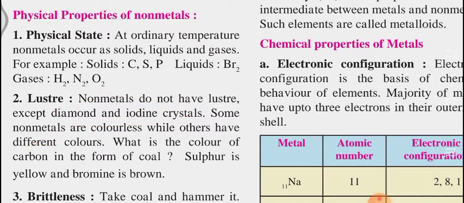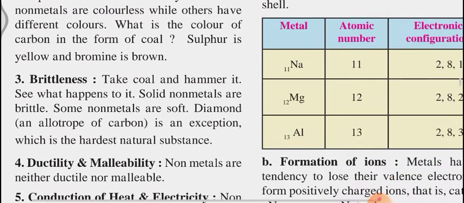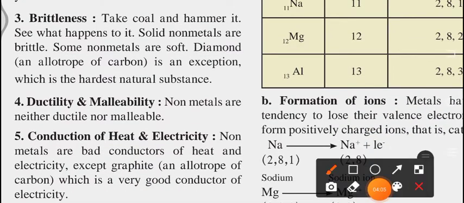Next, some non-metals are colorless while others have different colors. What is the color of carbon in the form of coal? Obviously black. Sulfur is yellow and bromine is brown. I have shown you in the previous figure also. Just remind yourself of all this concept, whatever we have seen in previous minutes.